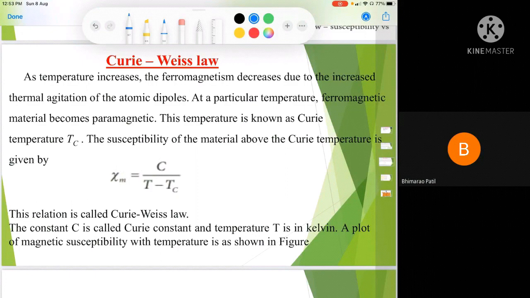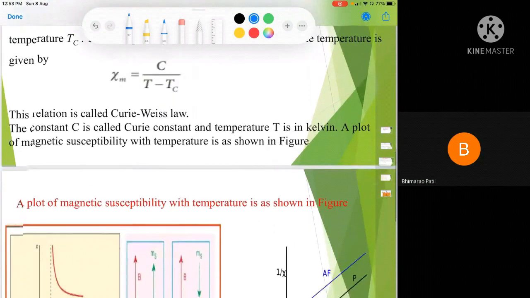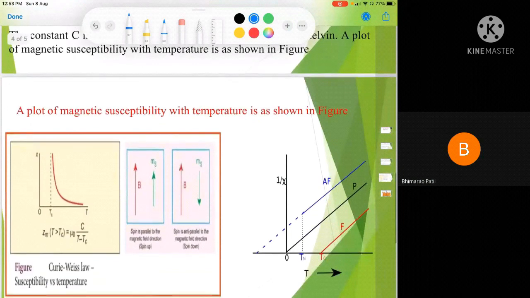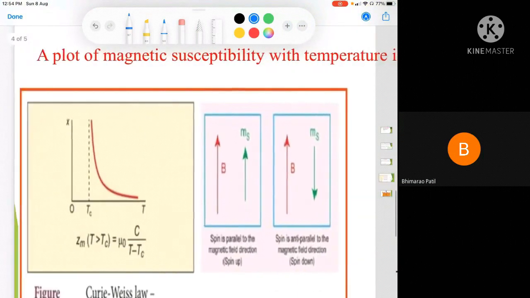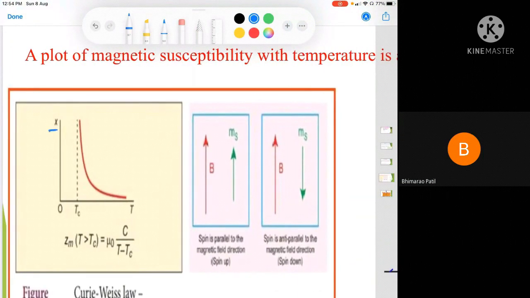Particularly, Curie-Weiss law is applicable for ferromagnetic substances. If you plot the magnetic susceptibility with respect to temperature as shown in the figure, then in the first figure, for molar susceptibility versus temperature, this is the Tc, the Curie temperature, the point is here.